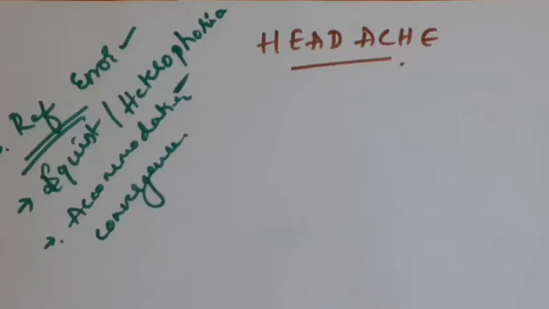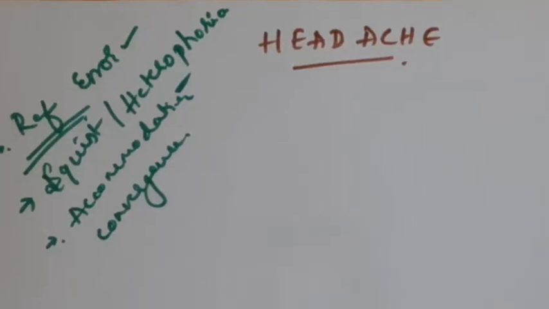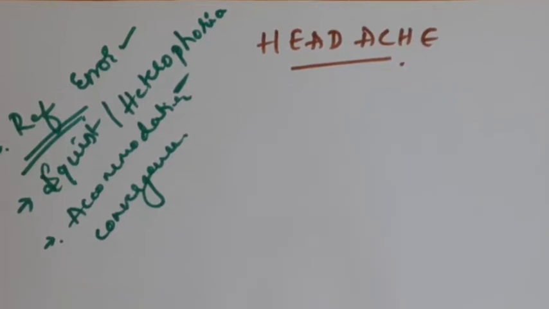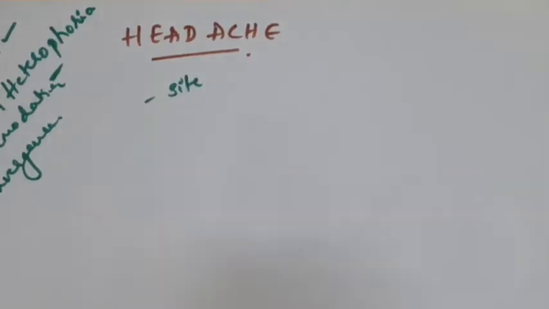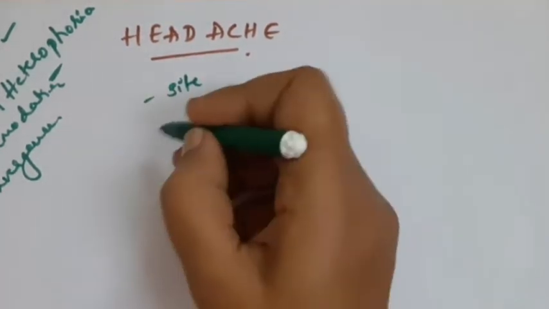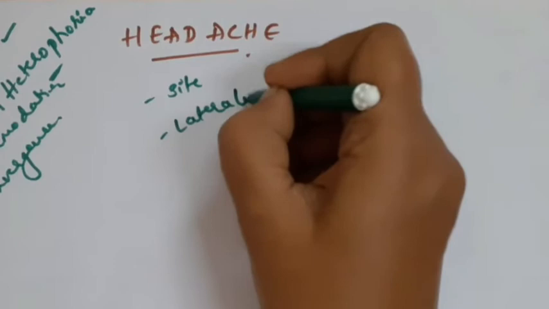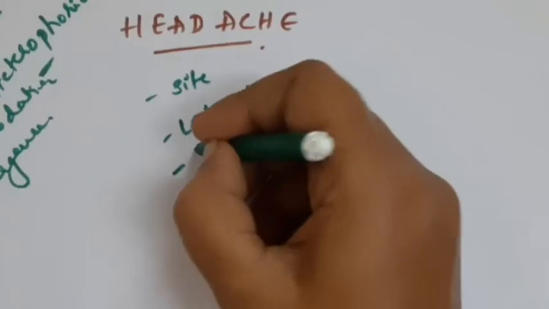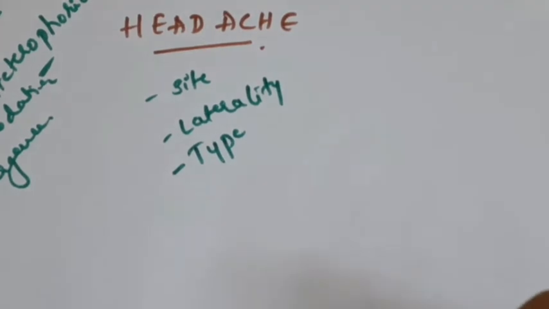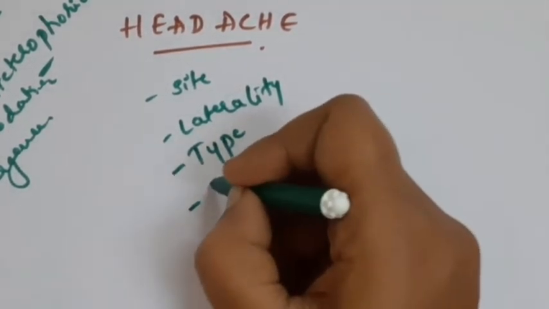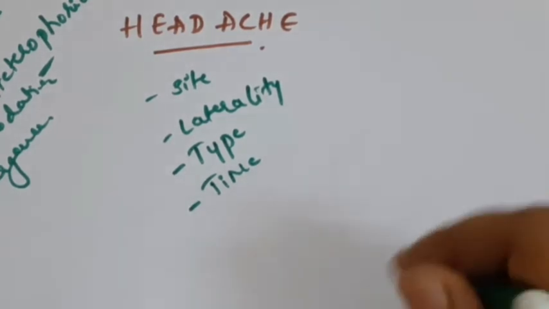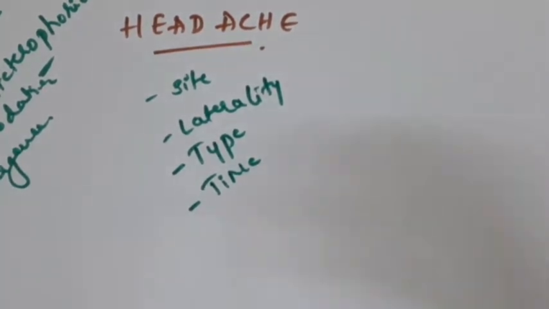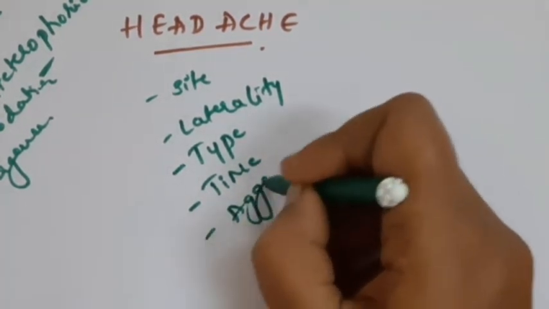So what should you ask in the history whenever the patient comes with headache? First, rule out whether it is because of eye causes or other causes. For that, ask: which is the site of headache, whether frontal, occipital or temporal; laterality, whether unilateral or bilateral; type of headache, throbbing or dull aching; timings, whether it is more in the morning or evening hours, or whether the patient is waking up because of the headache; and any aggravating and relieving factors.